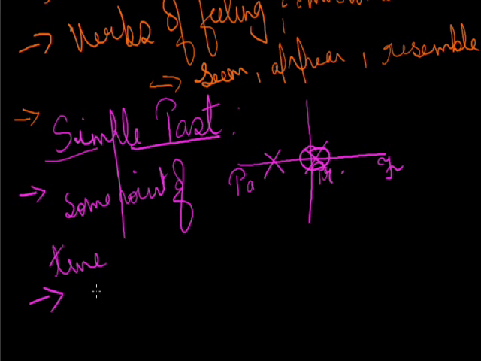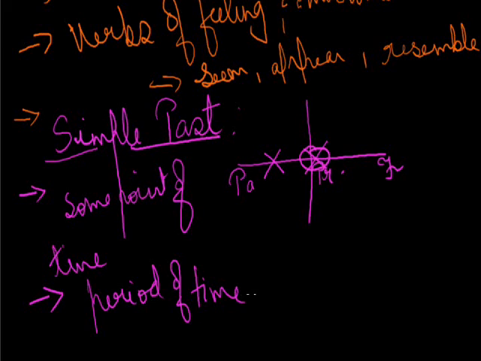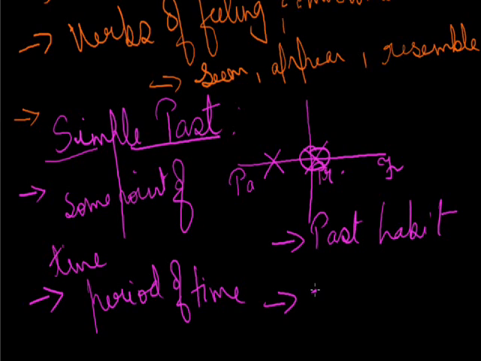Second is an action that took place over a period of time, and it also shows some past habit, and it also expresses an improbable action. First point, that is an action that took place at some moment of time in the past. In this, time may be indicated or implied.